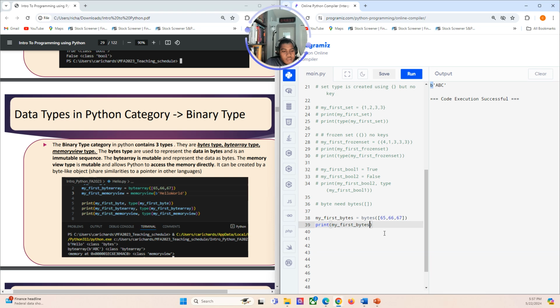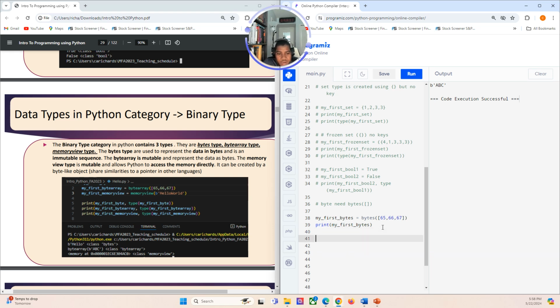Can we access the byte stream? Yes, we can access the value in the byte stream, and it will return the value, not the ASCII encoding. So print the byte stream, you get ABC, the ASCII encoding, and we looked at accessing the byte stream.